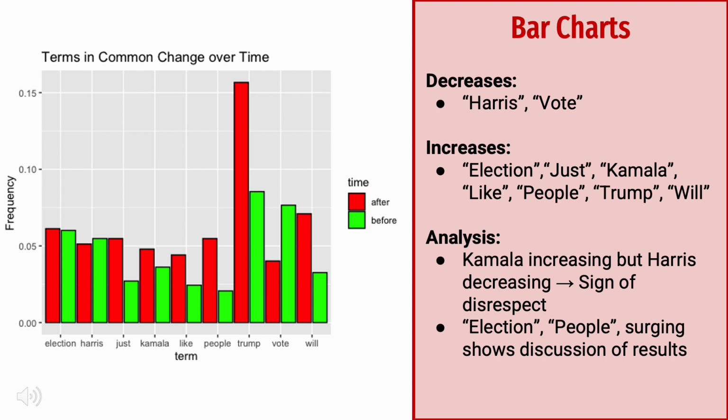And then we see vote takes a huge drop after the election, and this is kind of an expected trend. And then the last common word between the two sets of data was the word will. Again, I wasn't entirely sure how to parse out the associations with this one, but it took a huge bump after the election, and I actually wondered if this had to do with people discussing what they're going to do, what they will do, or the will of the people with the election.